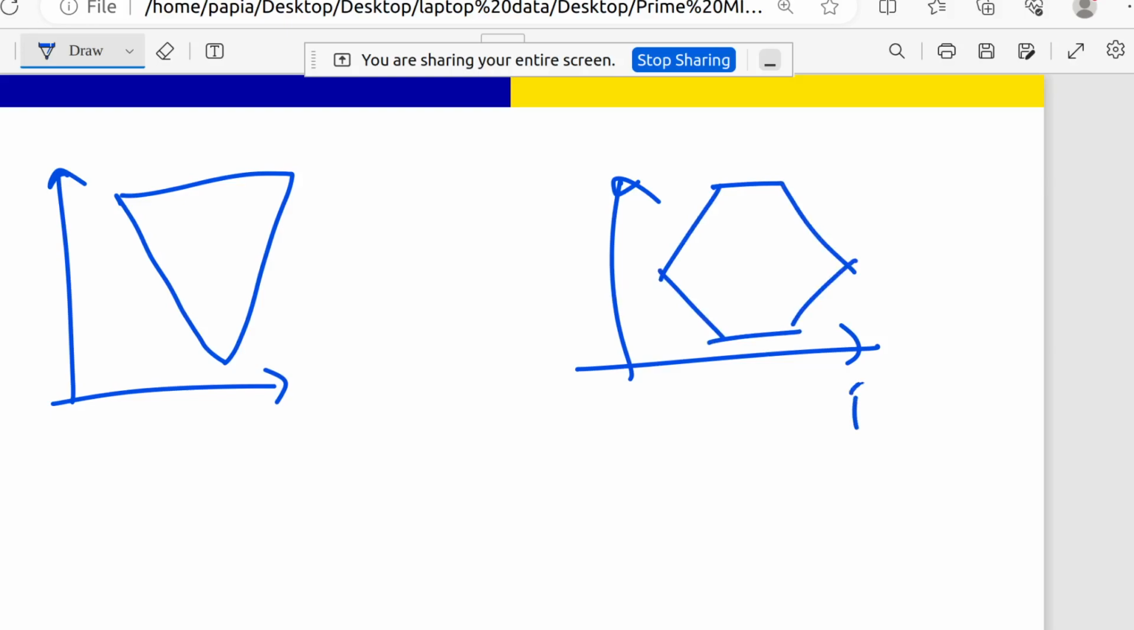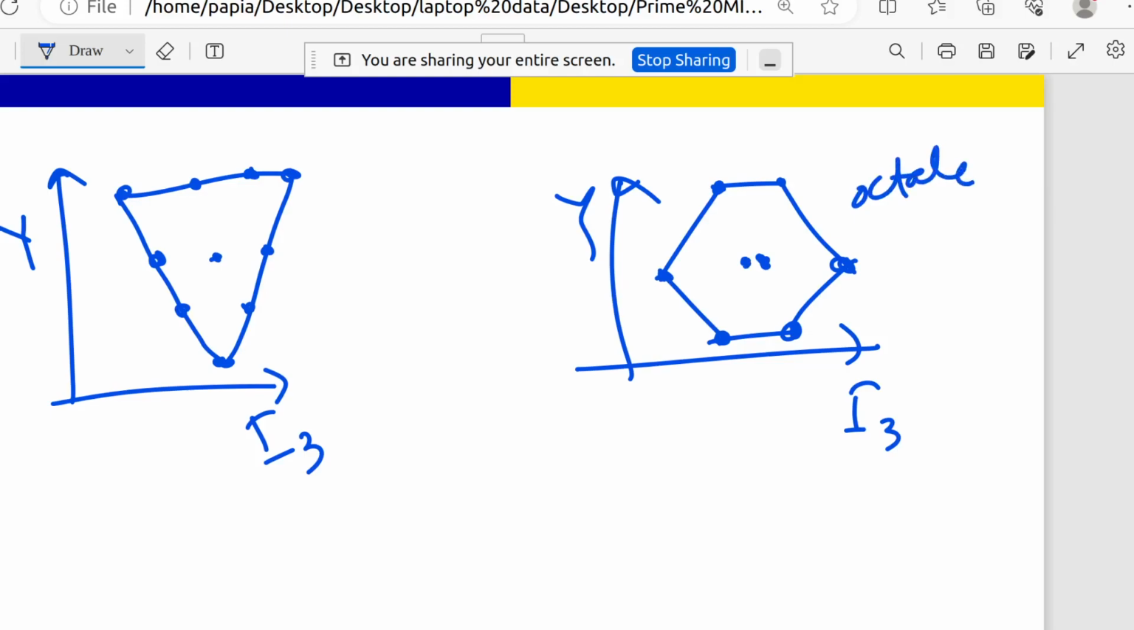So this is I3, this is Y, or sometimes we can plot I3 versus S also. Here you can see that in the decuplet, these 4, these 3, this 2, this 1, and here 1, 2, 3, 4, 5, 6, 7, 8. So there are 8, that means it is the octet, and this is the decuplet.